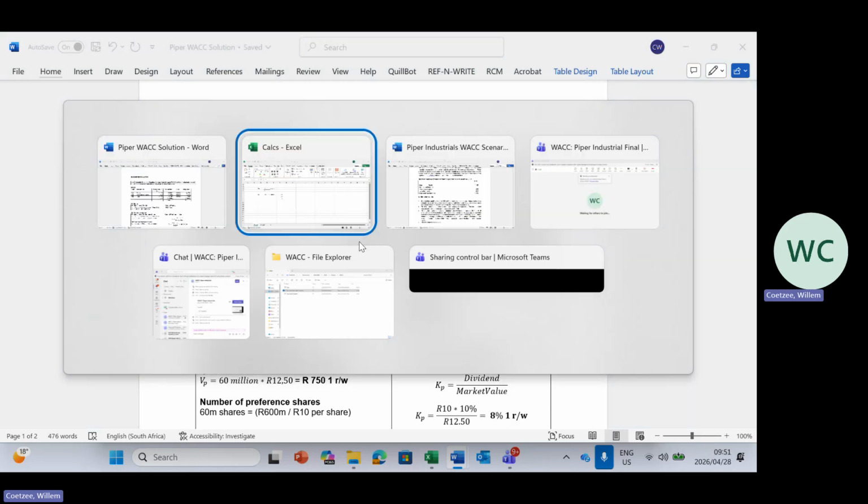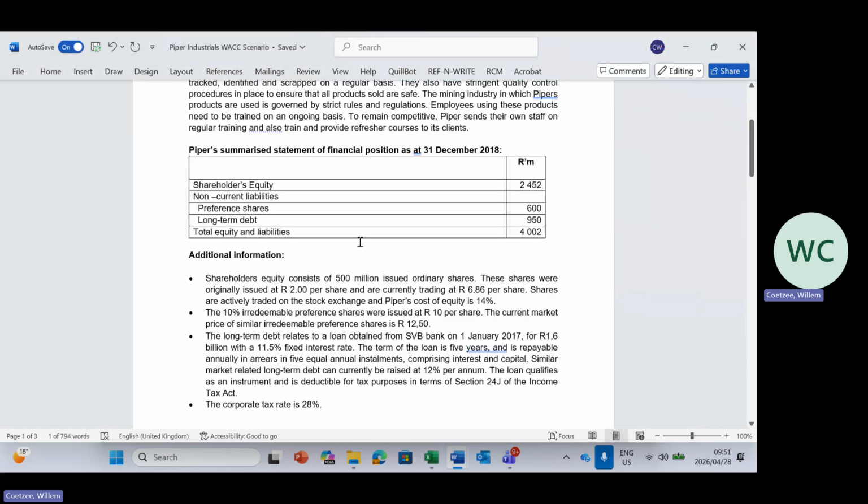For the preference shares, the word that gave it away for me was that it is irredeemable, meaning we're never going to pay it back. Okay. It's like normal shares. You're never going to pay it back. If we had to redeem it, you'd say, okay, well, I'm going to buy it back at, let's say, 11 Rand per share in 20 years' time.